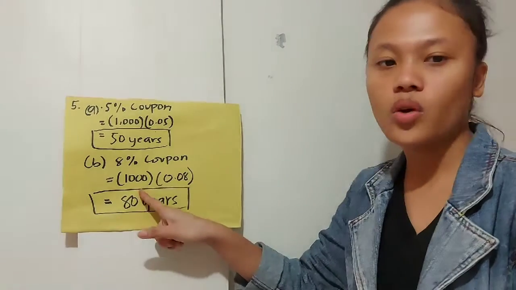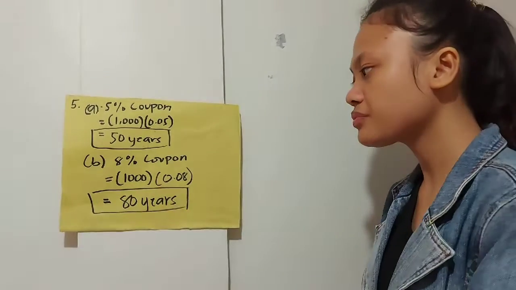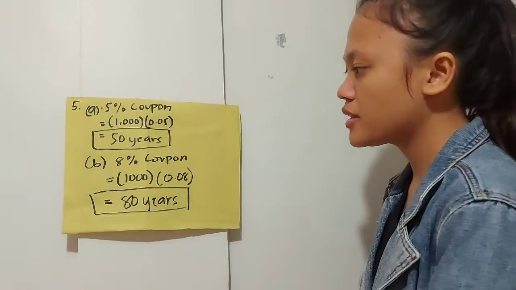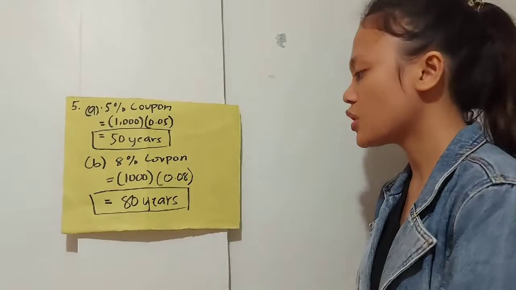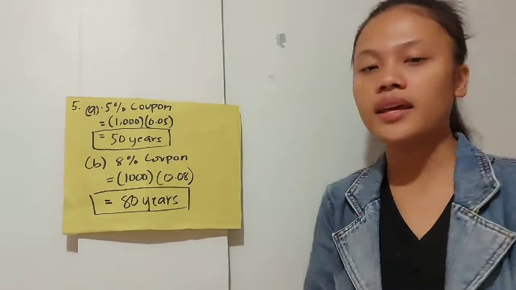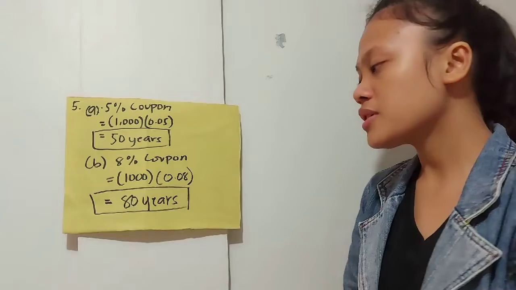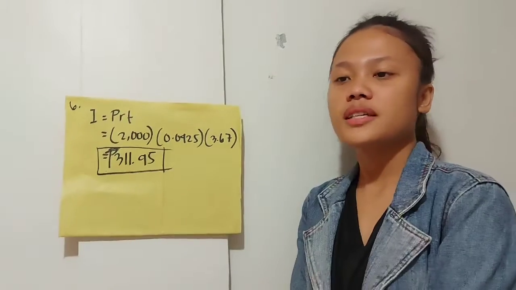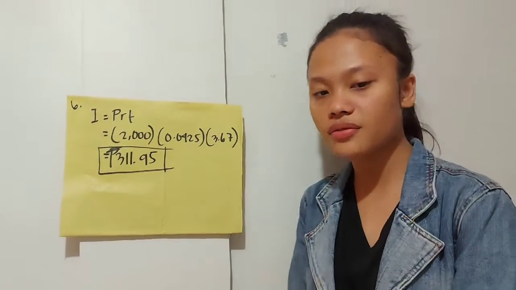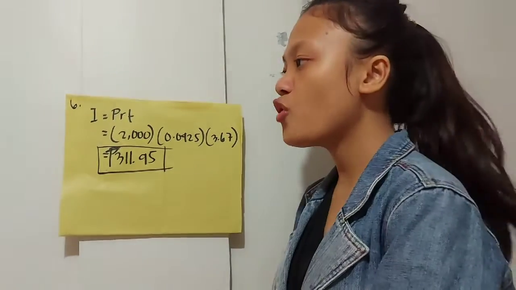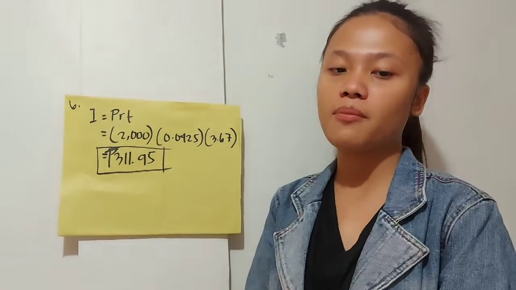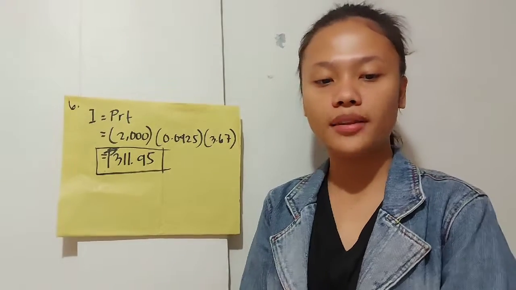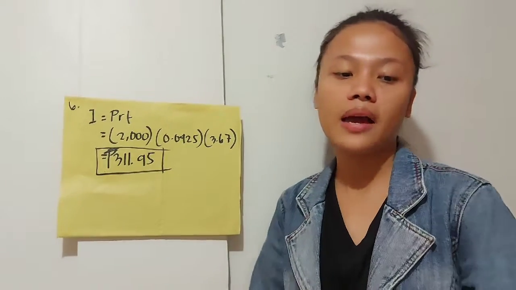Again, the 1,000 face value times our coupon, which is 8% divided by 100 is equals to 0.08, is equals to 80. So in 8% coupon, the bond matures in 80 years. Number 6 question. A bond has a face value of 2,000 with a 4.25% coupon payable within 3 years and 8 months. What is the amount the bondholder will receive at the time the bond matures?